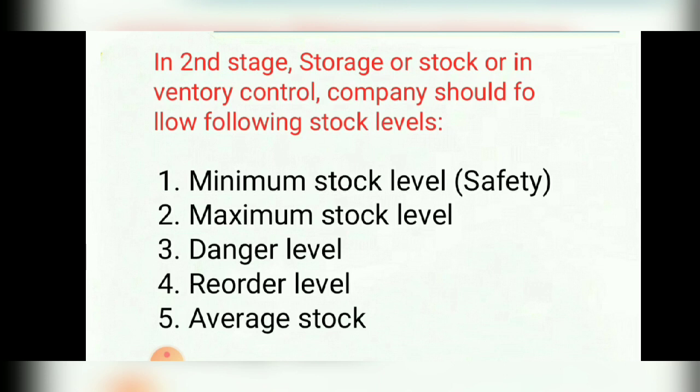That means any time your production may stop. Correct? You cannot supply the needed quantity of raw material to different production departments. You will not have that many raw materials in your stock after a short time. That is called danger level. Your raw materials should not reach this particular danger level.